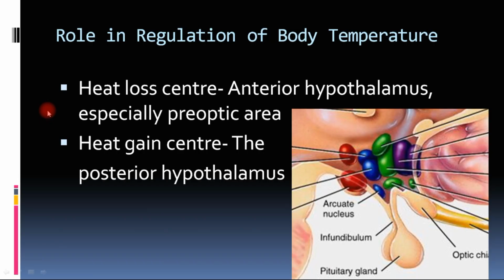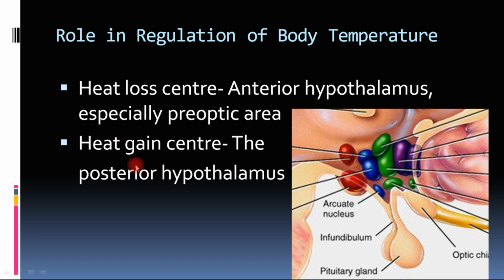Now coming to the role of hypothalamus in regulation of body temperature. Again, in case of body temperature also, it is two centers. One is the heat loss center, which is the anterior hypothalamus, especially the medial and lateral preoptic nucleus. Their stimulation will cause vasodilation and excessive sweating, which causes loss of heat from the body.